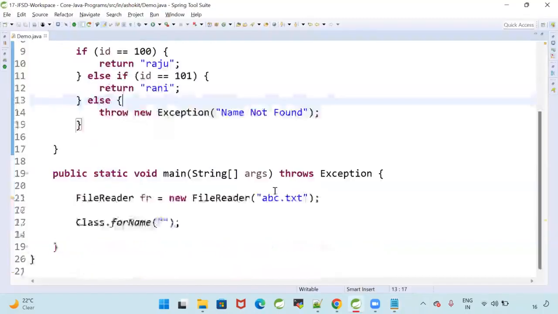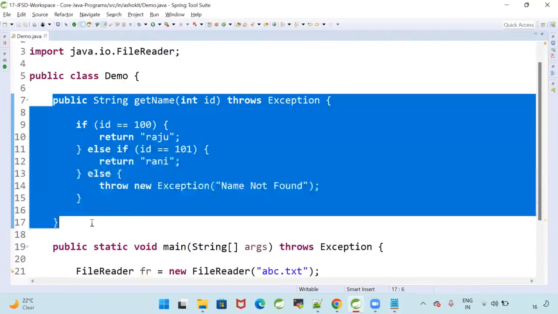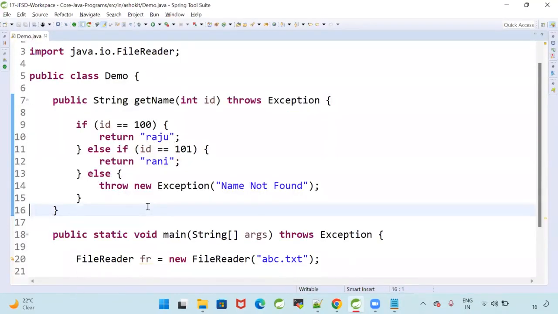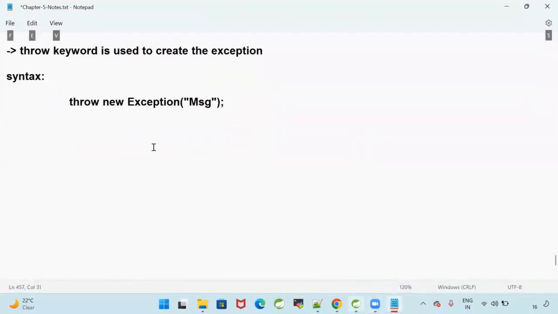Now I'm trying to create an exception, but the compiler is telling, boss, you may get the exception, please be careful. I know that. That's why I'm ignoring that exception. Throws keyword is used to ignore. Throw keyword is used to create the exception. Got it? Fine. Good.